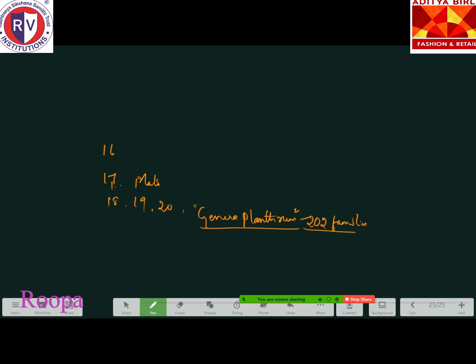And A.P. de Candolle published Theoria Elementaria de la Botanique.